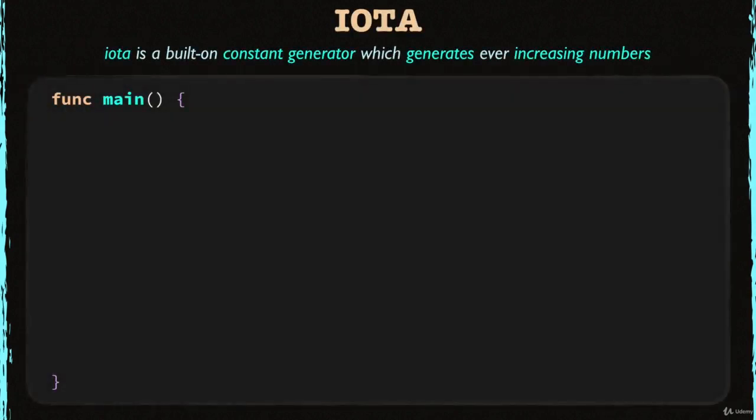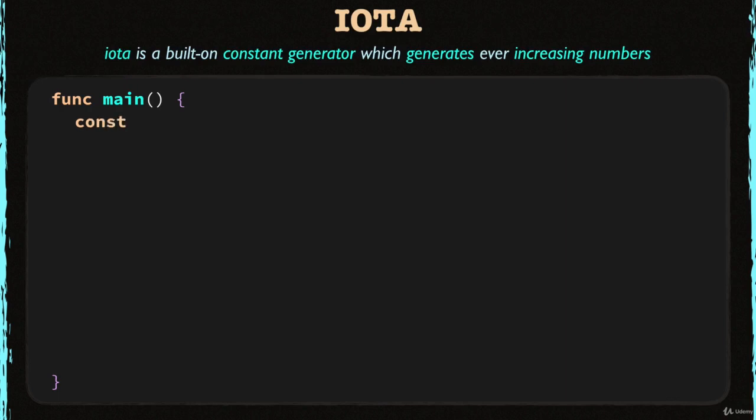Let's say that you want to declare constants that represent the days of the week. This way, you will prevent magic numbers in your code. Each day will be represented with a unique number. To do that, you need to initialize the constants with increasing numbers for each day or they will clash.